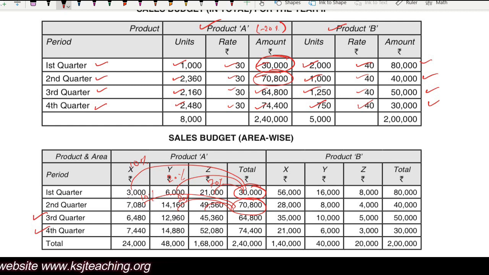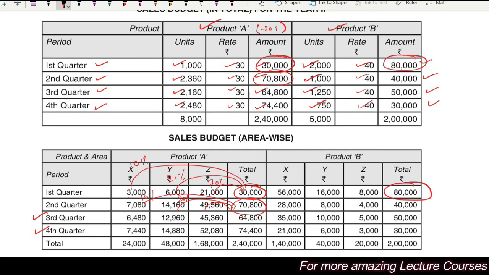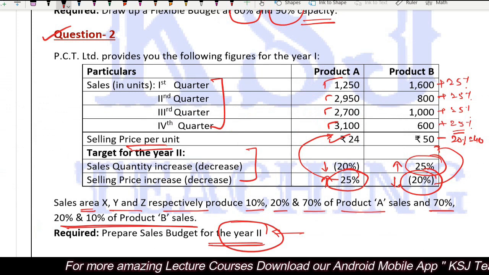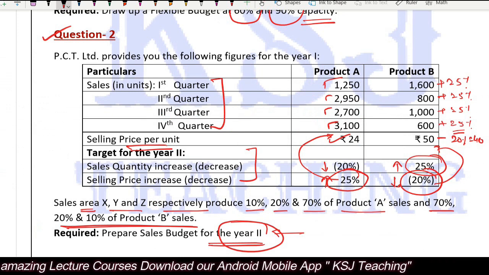Clear? Now coming to product B. In the first quarter, total sales 80,000. Now what about the area wise? Area wise it says 70% for X, 20% for Y and 10% for Z.